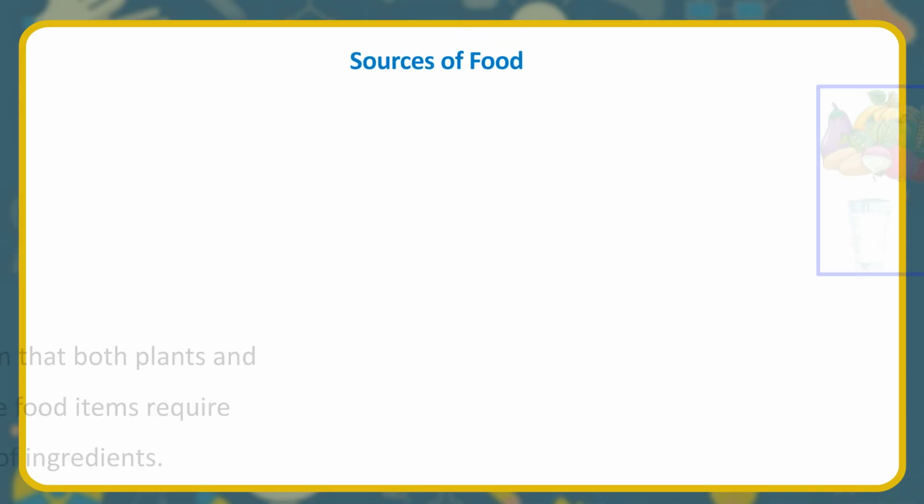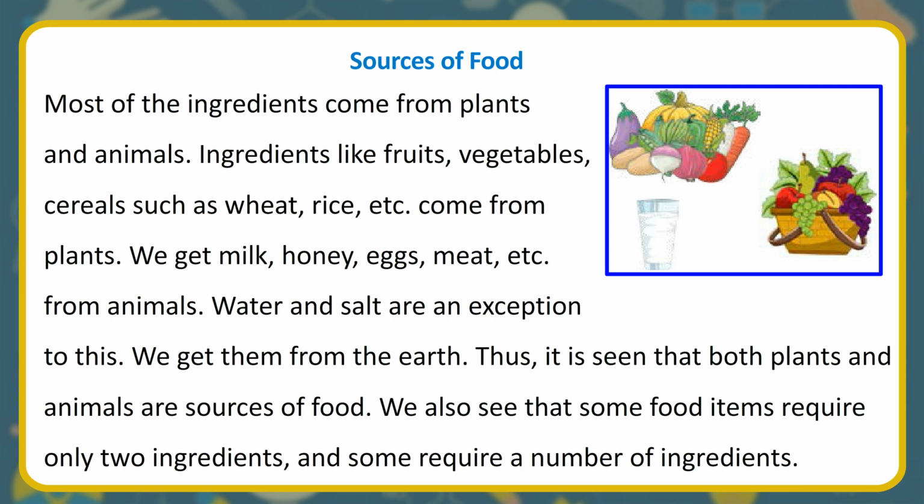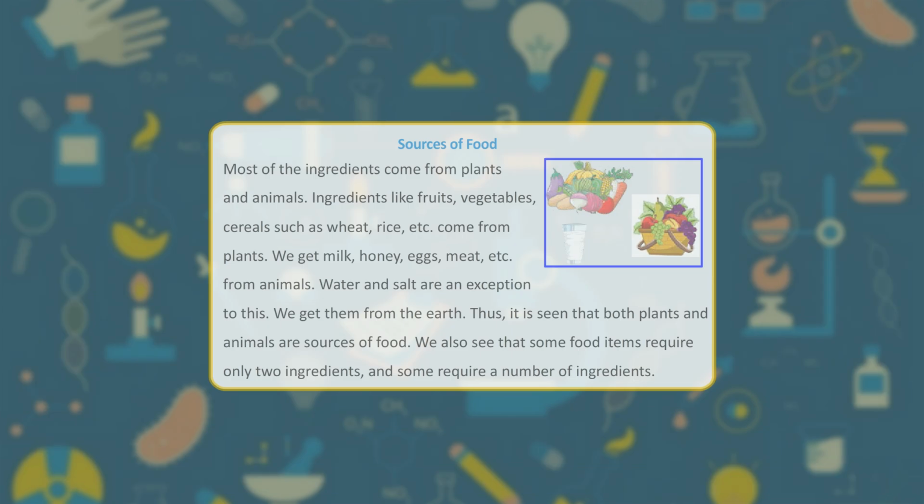Sources of food. Most of the ingredients come from plants and animals. Ingredients like fruits, vegetables, cereals such as wheat, rice, etc. come from plants. We get milk, honey, eggs, meat, etc. from animals. Water and salt are an exception to this. We get them from the earth. Thus, it is seen that both plants and animals are sources of food. We also see that some food items require only 2 ingredients, and some require a number of ingredients.